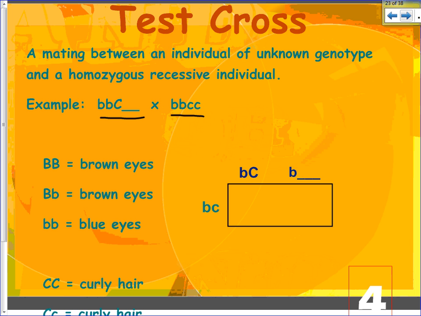So here's an easy way to do one of these Punnett squares. If you come across a Punnett square here, we know that one of our traits, whatever it is, has just one possible gamete, because the only combination there is little b, little c.